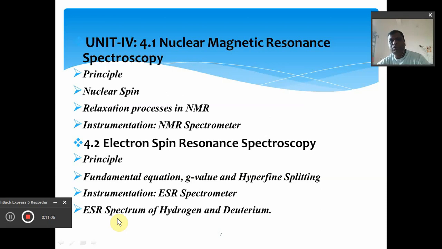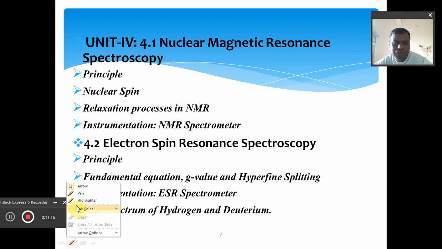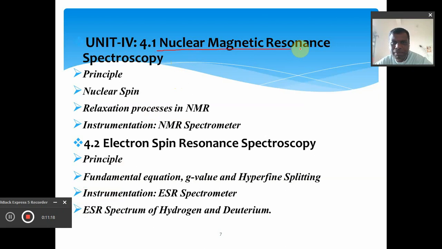The fourth unit included in the syllabus of TYBSc physical chemistry in semester 6 is simply called the nuclear magnetic resonance spectroscopy, or simply the NMR spectroscopy. So in the discussion of this NMR spectroscopy, I would like to tell you the most important application of this NMR spectroscopy: it is used in the determination or prediction of structure of the molecules.